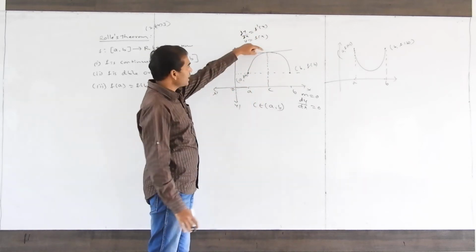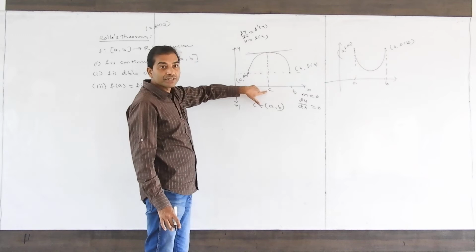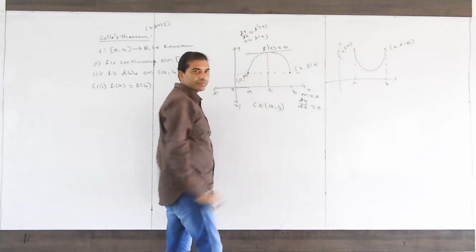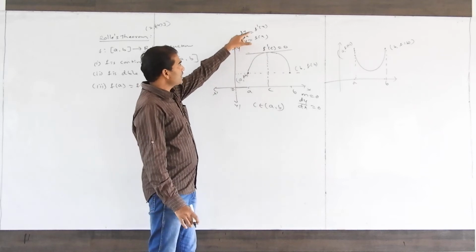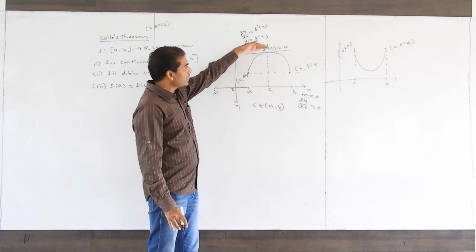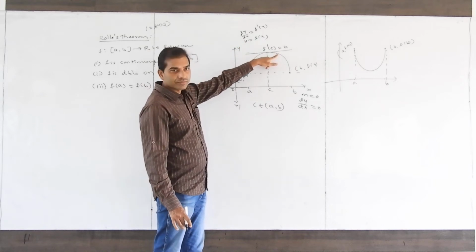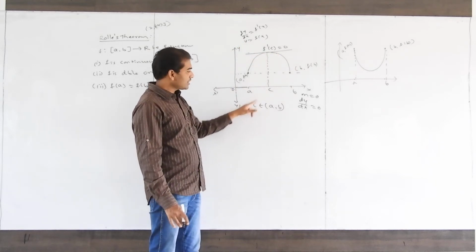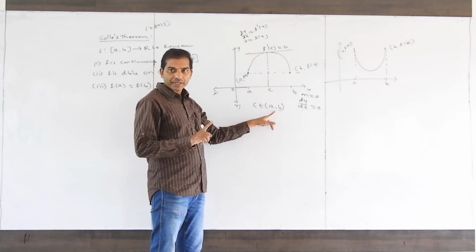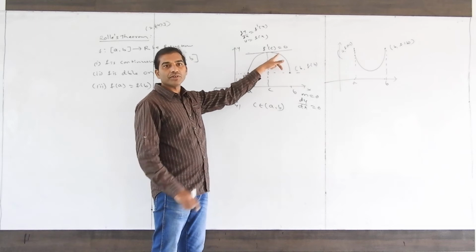So f dash x at what point? C. So f dash c is 0. That means there exists one c belonging to the open interval a comma b such that f dash c equal to 0.